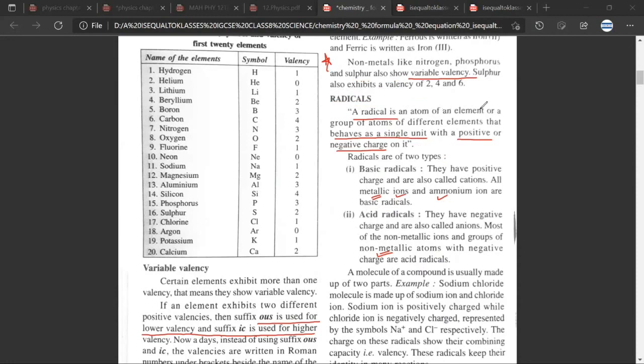So we go by this definition. A radical is an atom of an element or a group of atoms of different elements that behave as a single unit with a positive or negative charge on it.